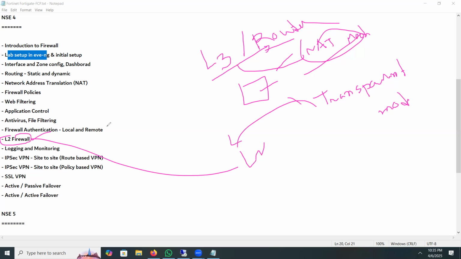So the firewall can be used in either layer 3 or routed mode, or layer 2 mode. Where do we need to use each? By default, 95% of the time we use layer 3 mode, when we have different networks. But when we have the same network,